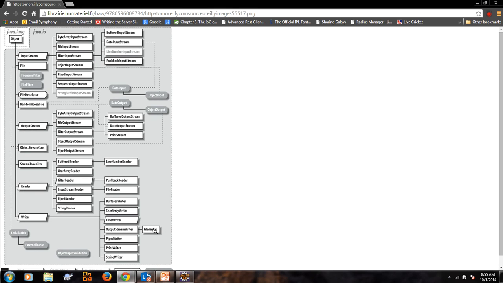Then we will talk about buffer reader and buffer writer. And then we will see the system class: system dot in, system dot out, system dot error. This is the hierarchy of the input output classes in the IO package.